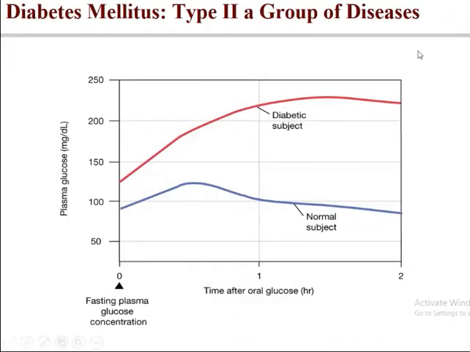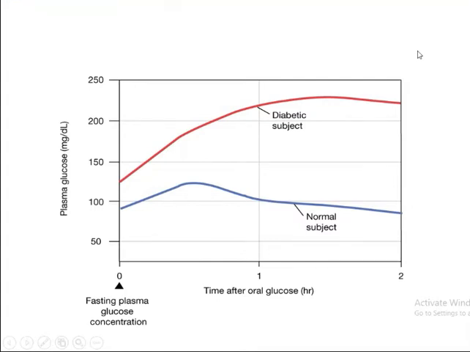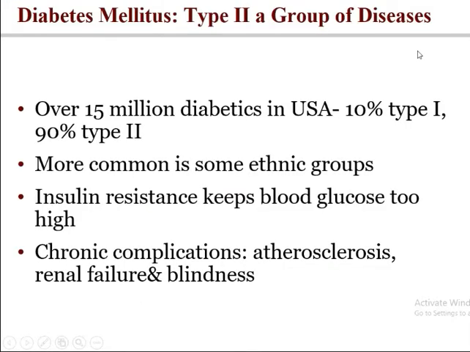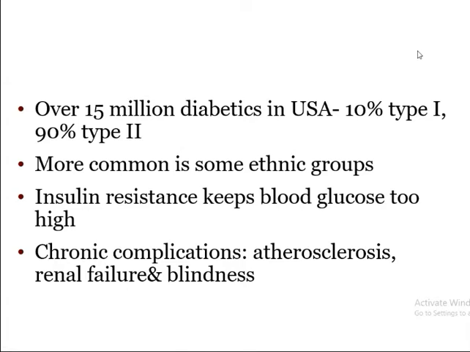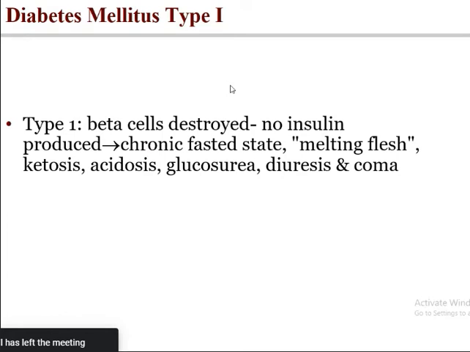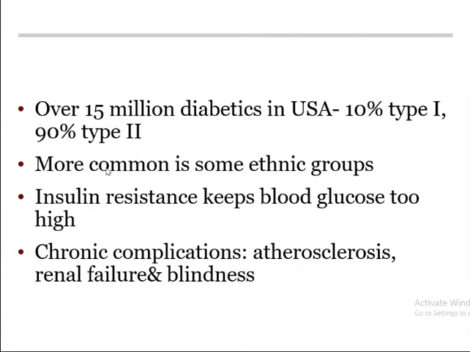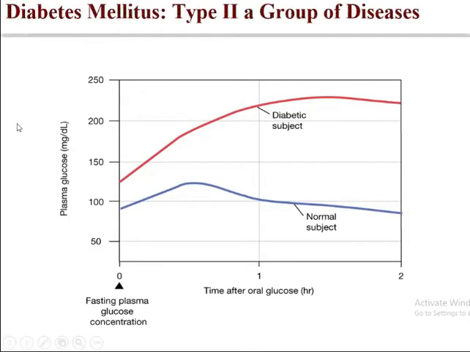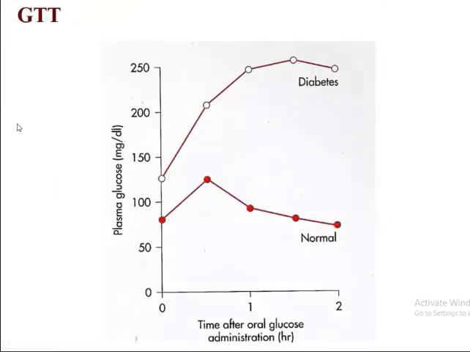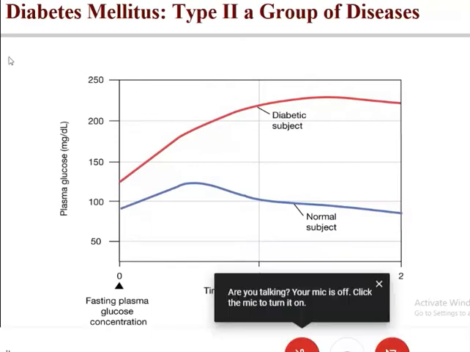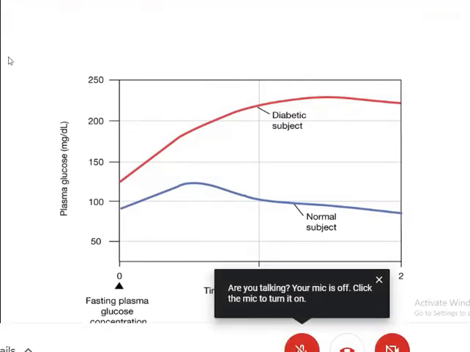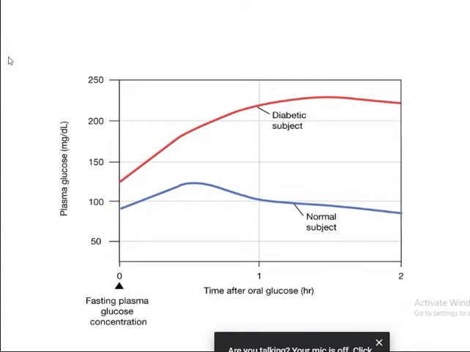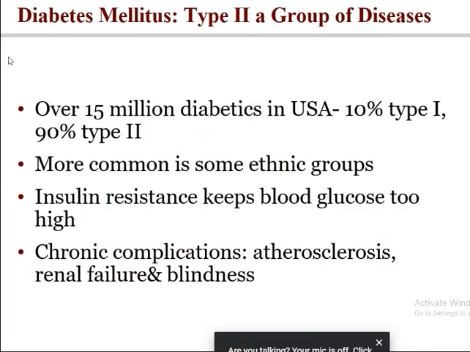In type 1, the beta cell is destroyed, no insulin. In type 2, now type 2 is more common.